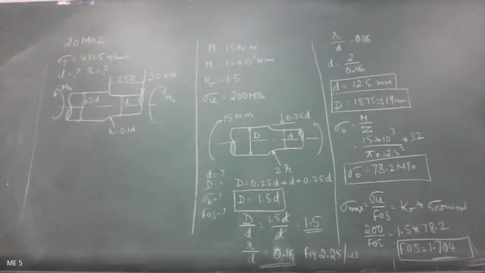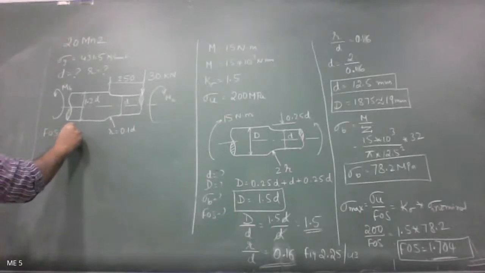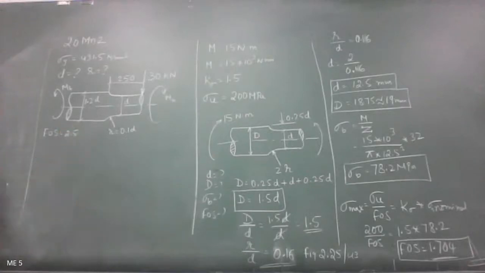So we have the factor of safety given in the problem, which is equal to 2.5. Not on the problem, and if you say yes, then we'll go with the solution.